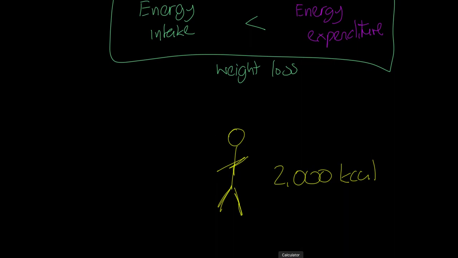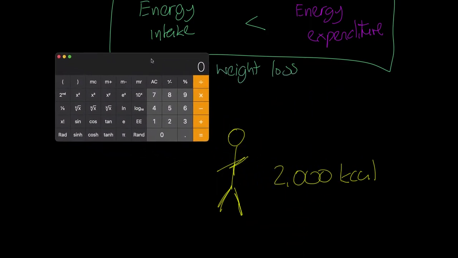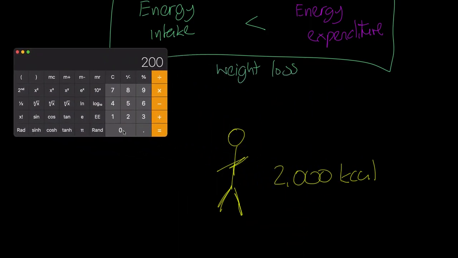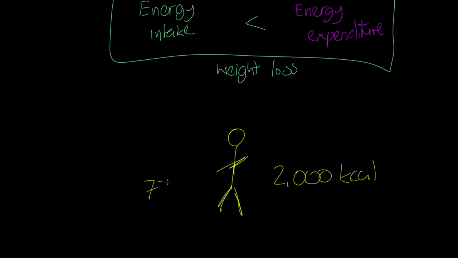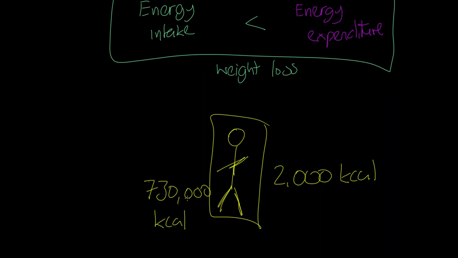Well, if I just bring my calculator up here, what we could say is if we take that 2,000 kilocalories and multiply it by the number of days in the year, that is going to equal that this person, over the course of the year, requires 730,000 kilocalories. If this person consumes 730,000 kilocalories in the course of a year, assuming that this is an accurate estimation of how much energy they require per day, then this person will have stable weight. And that's the point I want to make to you folks.